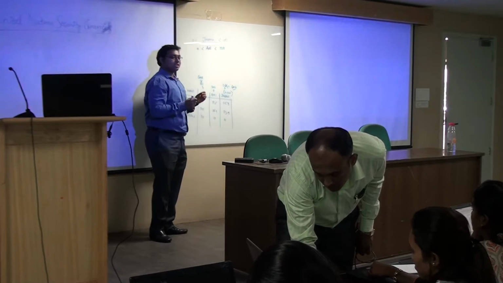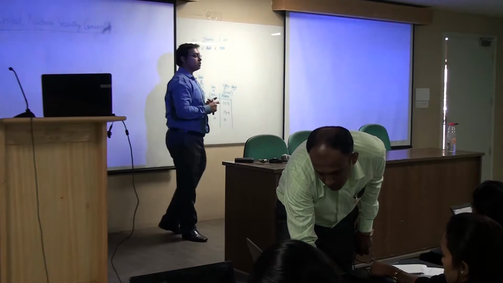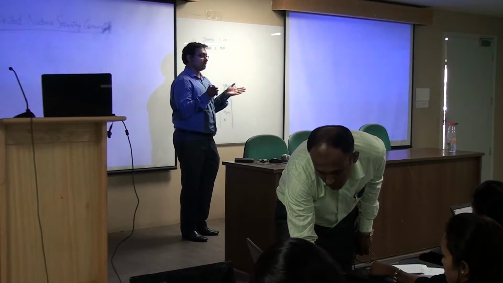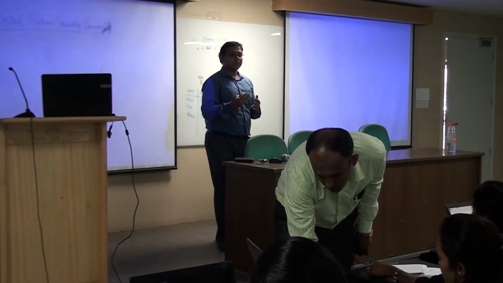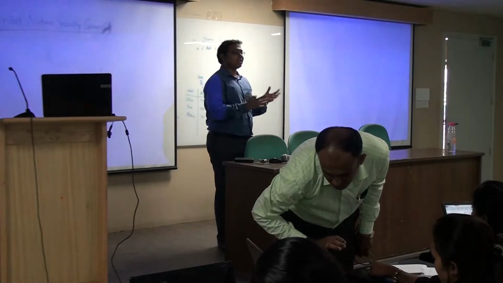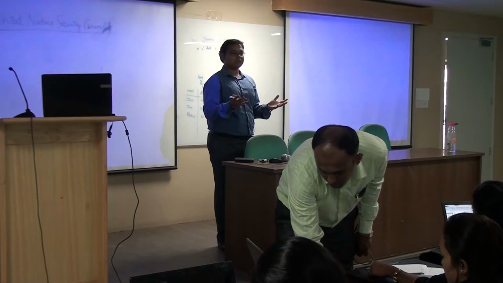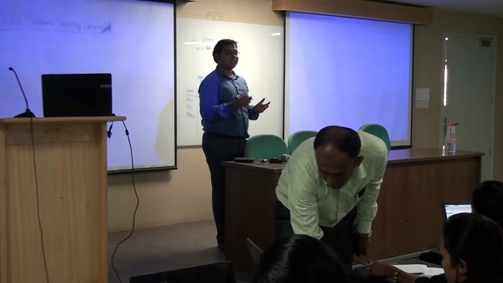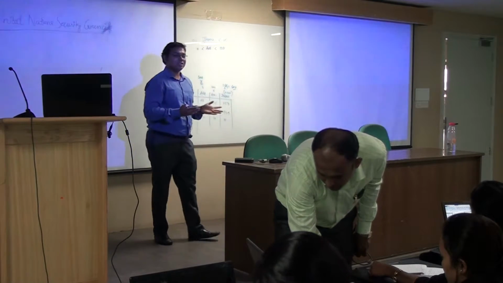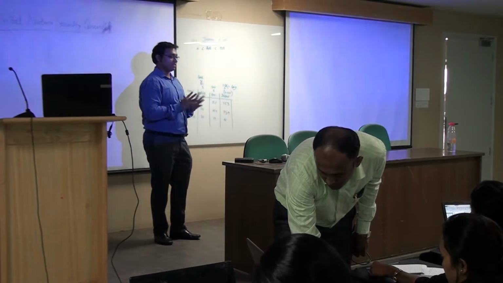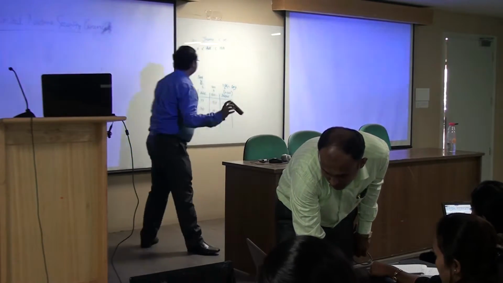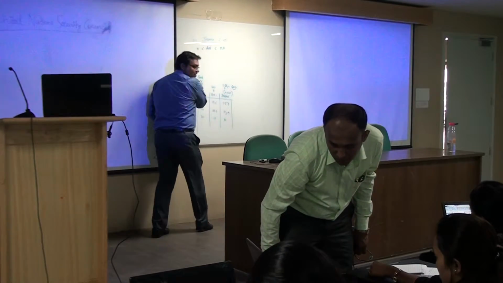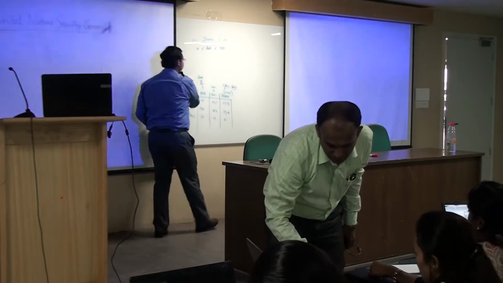To identify the nature of a variable, the first step is to identify the range of the variable. Then ask yourself whether that variable can take any value within the range or not. If it can, then that is definitely a continuous variable. Otherwise, it is discrete. So now this point is clear, right?